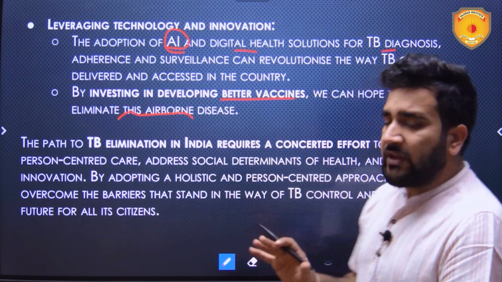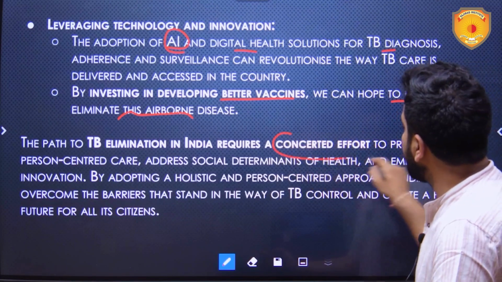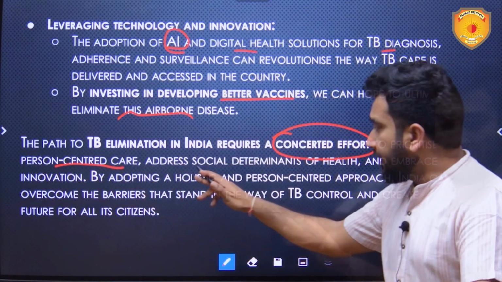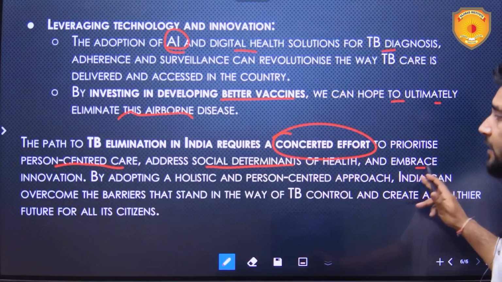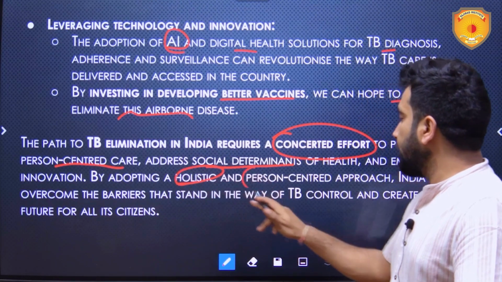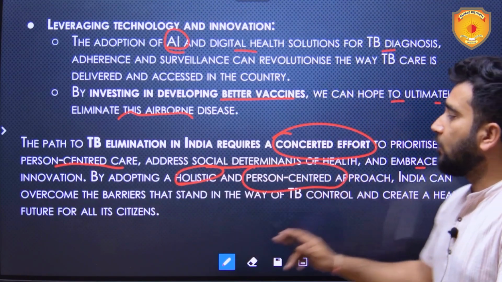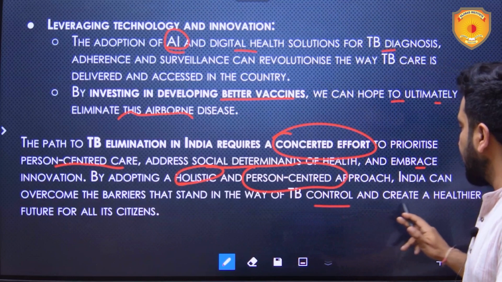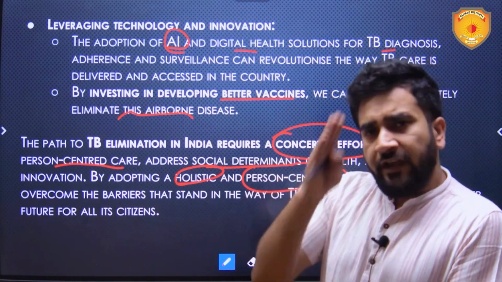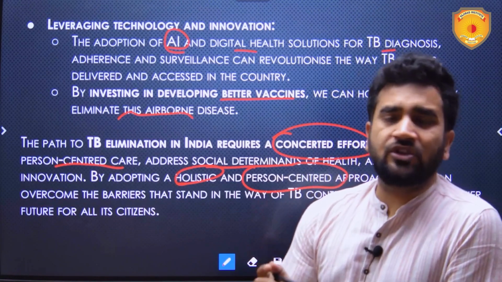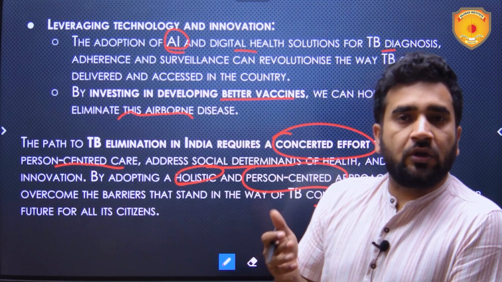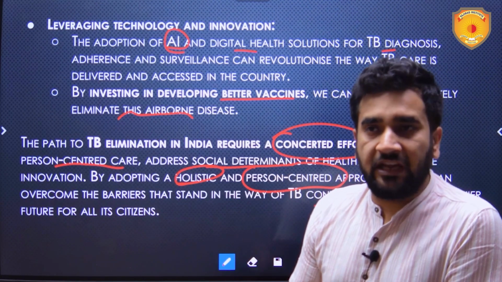Now, the path to TB elimination in India requires concerted efforts to prioritize person-centered care. This has to be done. Address social determinants of health and embrace innovation. By adopting a holistic and person-centered approach, India can overcome barriers that stand in the way of TB control and create a healthier future for all its citizens. So, a single-pronged strategy for elimination of TB is not the answer to the question of whether we will be able to eradicate TB.